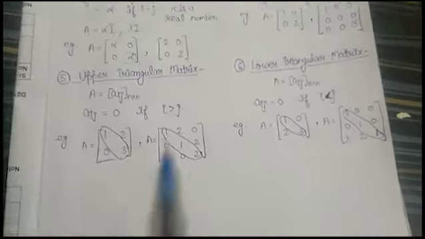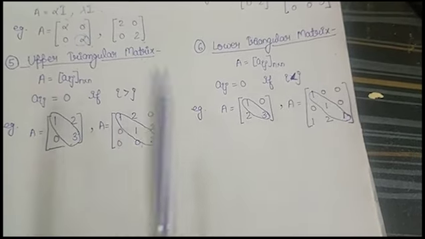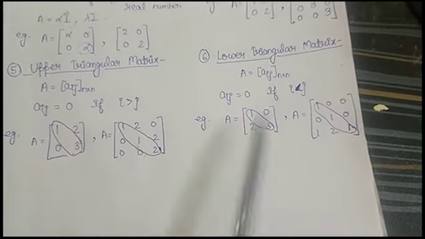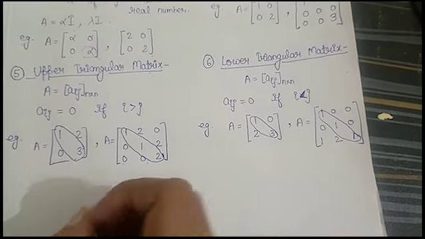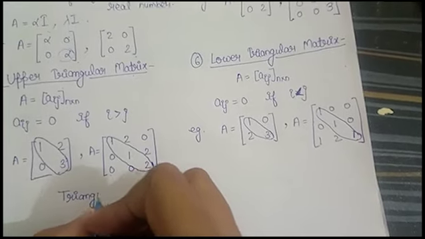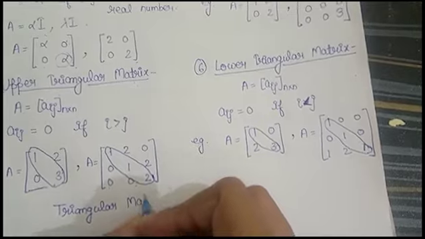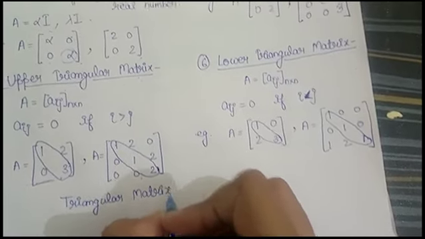So, if the matrix is either upper triangular or lower triangular, then that type of matrix is known as a triangular matrix. So, we say that a matrix is a triangular matrix if it is either lower triangular or upper triangular.